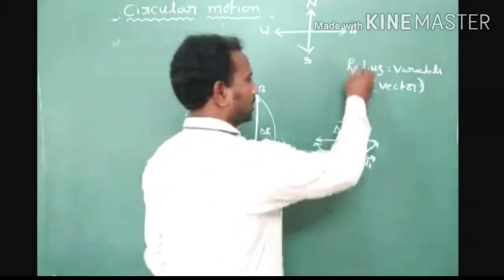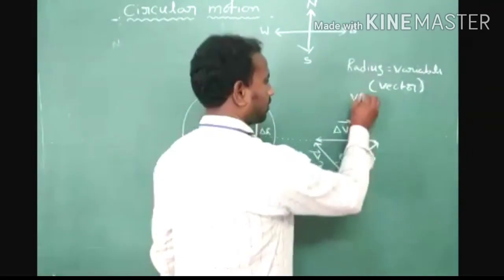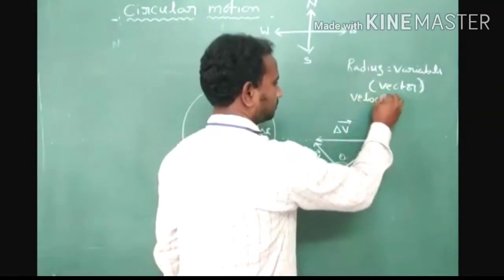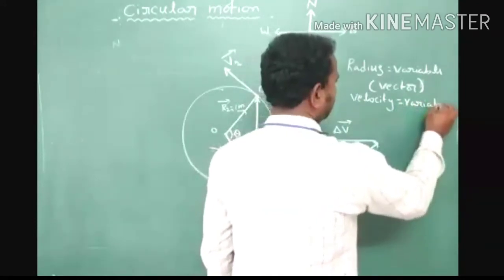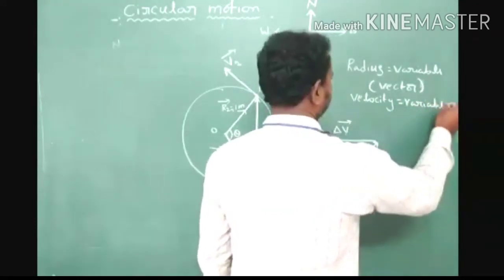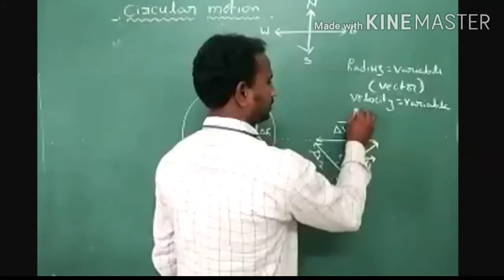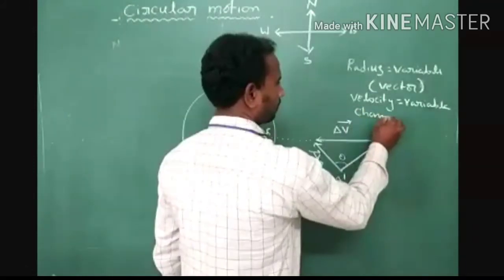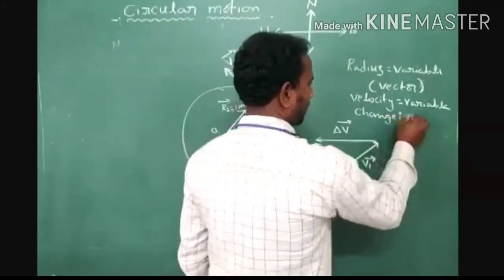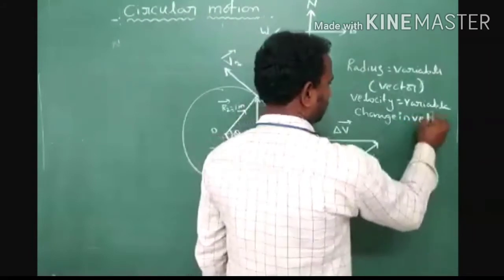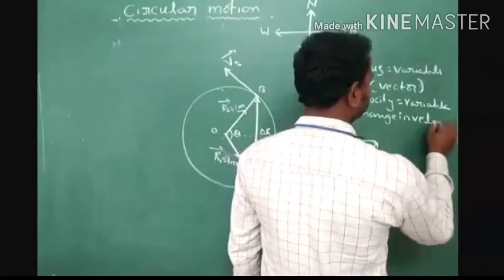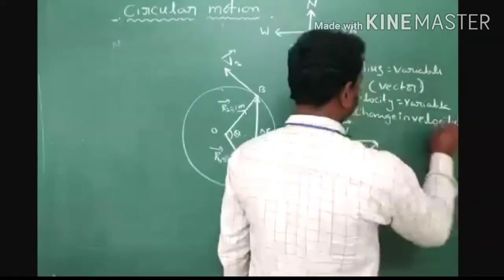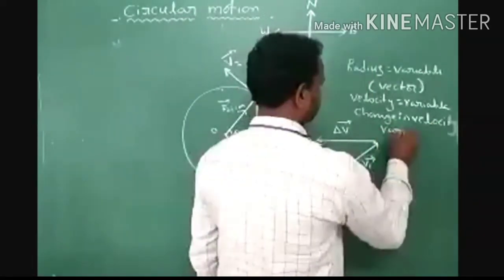Okay, so change in velocity is a variable quantity. Identify that radius is a variable quantity, velocity is a variable quantity, and change in velocity is also a variable quantity.